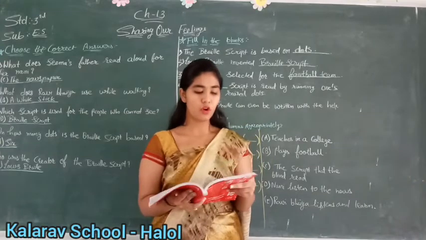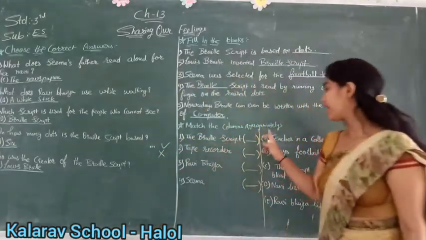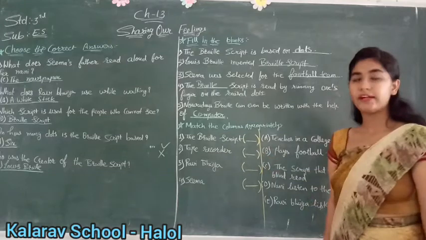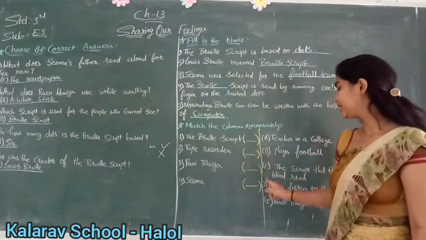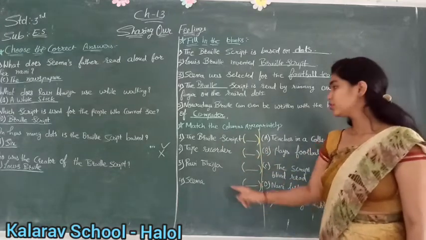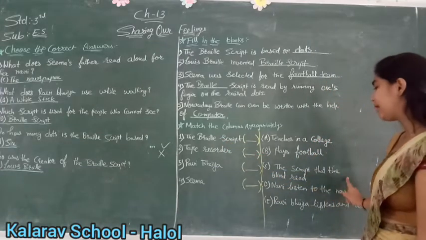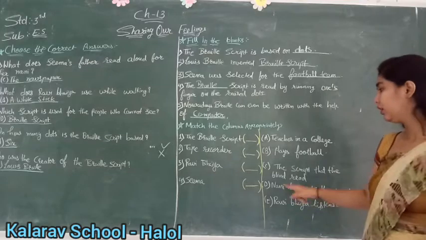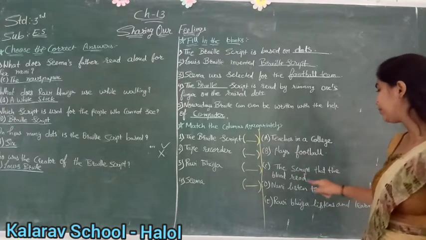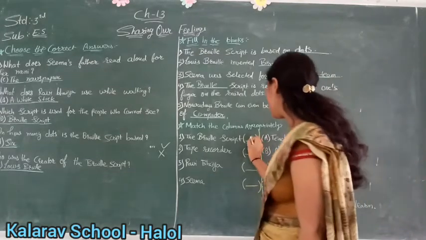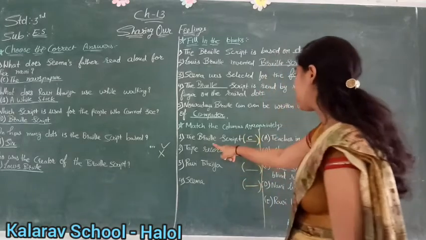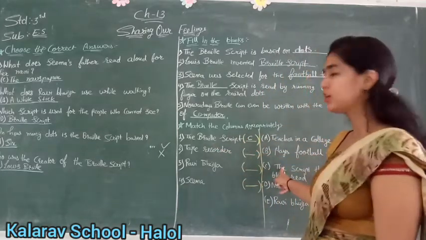Now see, match the following. Here you have to match the columns appropriately, right? With 1, A, B, C, D, E. Okay. So number 1, the Braille script. The script that the blind read. Okay. Braille script is the script that the blind read. So here you will write C because 1 is matched by C.